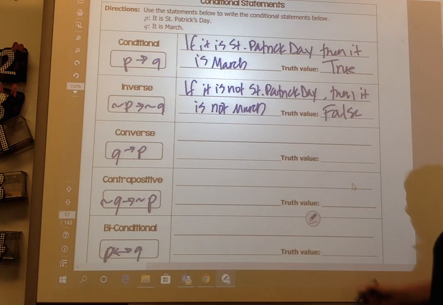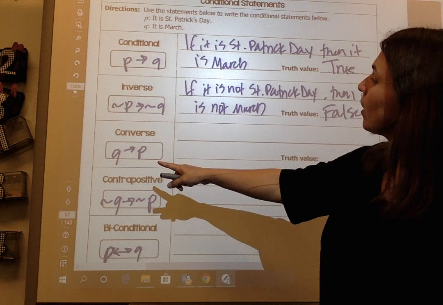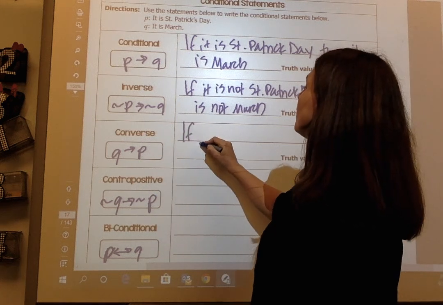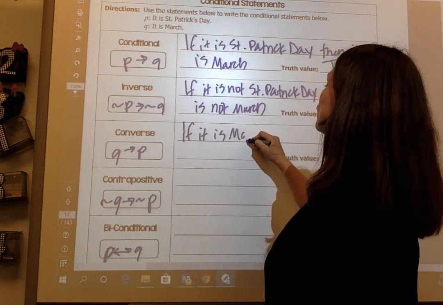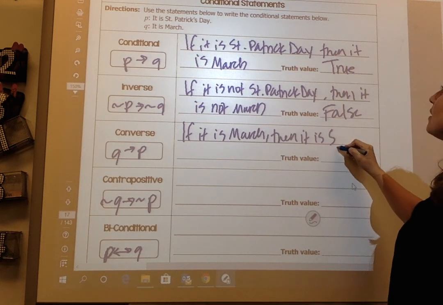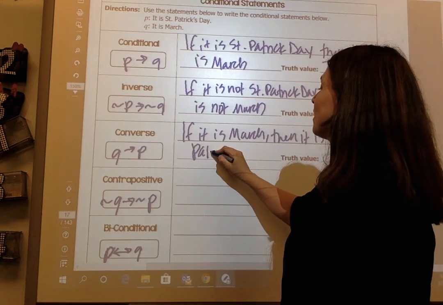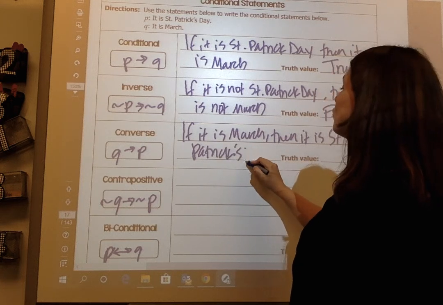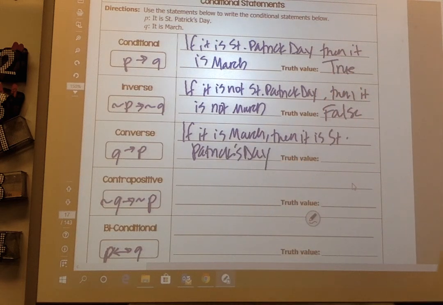So that could still be March. My converse says if it is March, then it is St. Patrick's Day. Not true, because again, it could be March 3rd. So that is false.